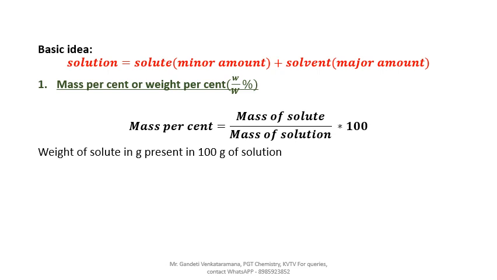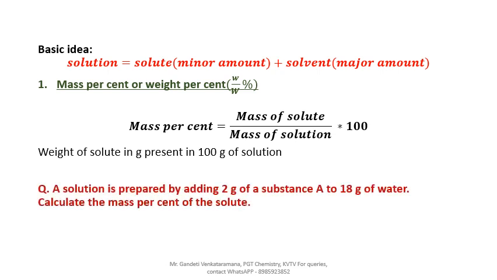So if you were given 100 grams of sugar solution, then what is the weight of the sugar or solute in grams present in that 100 grams of solution? That is called mass percent. The formula is given here, and this is the definition: weight of solute in grams present in 100 grams of solution. Try to understand.